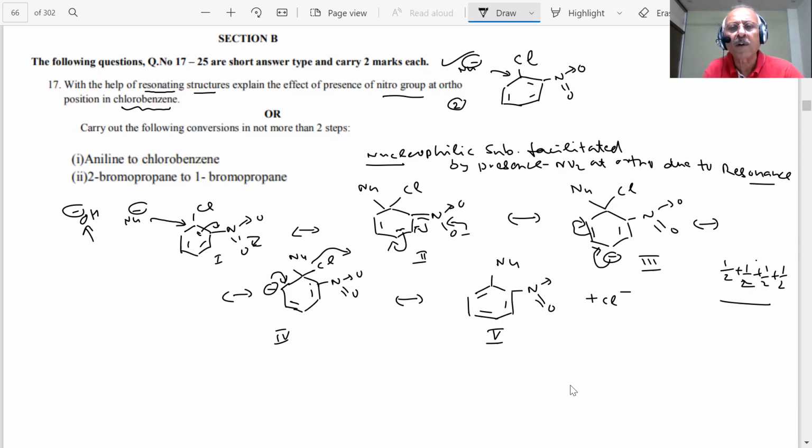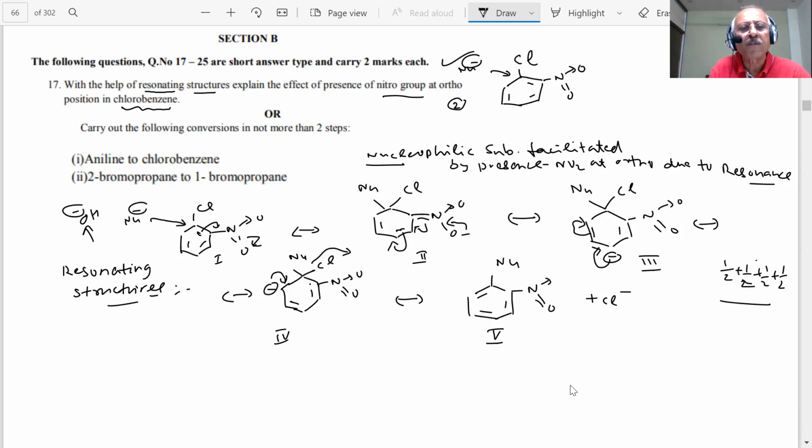So I have labeled everything 1, 2, 3. These are the resonating structures. He asked for the resonating structures. Whenever a mechanism is asked, I have to show everything. Any doubt?